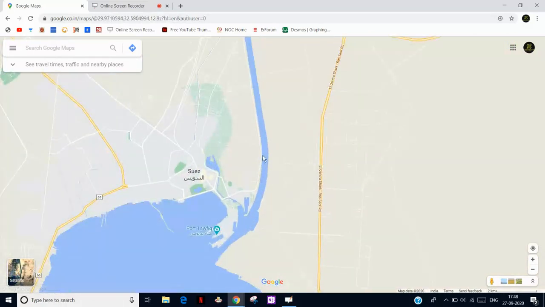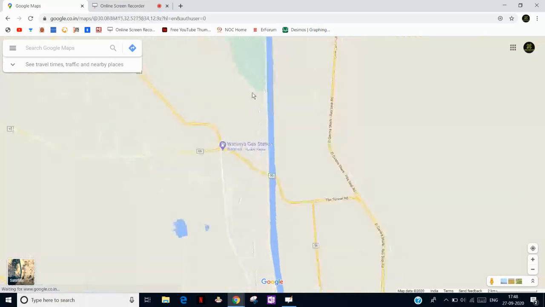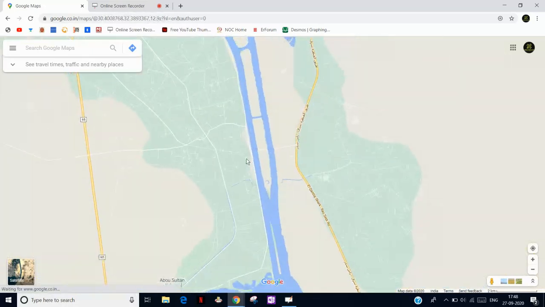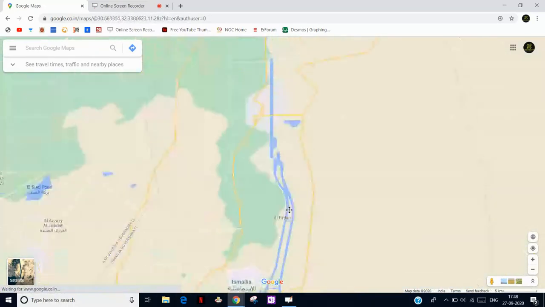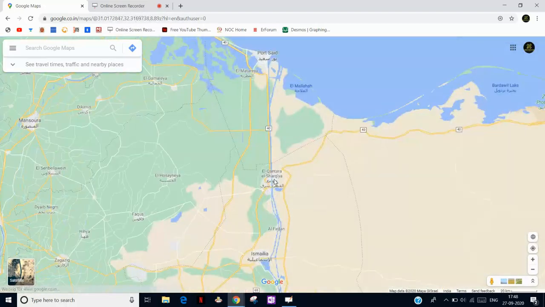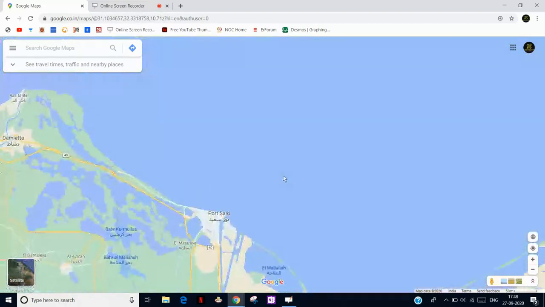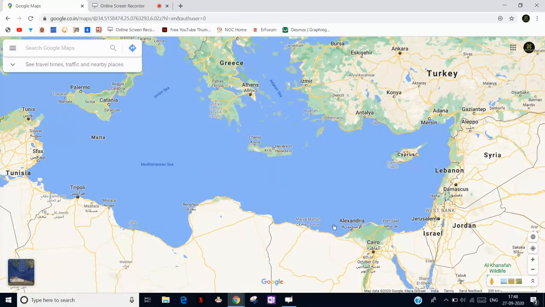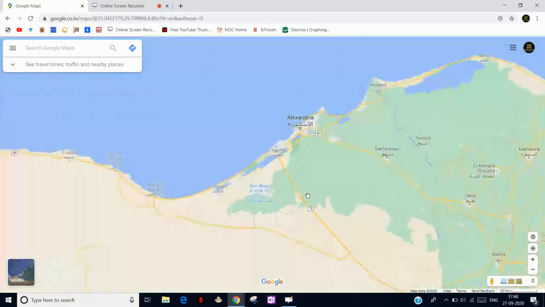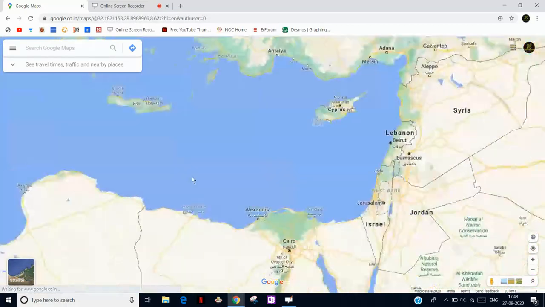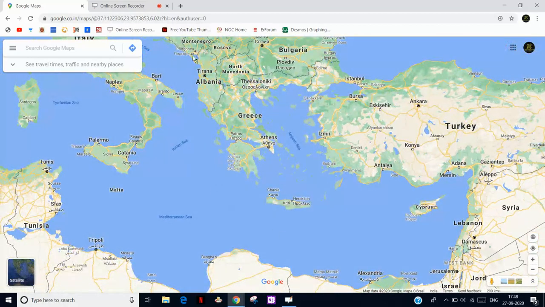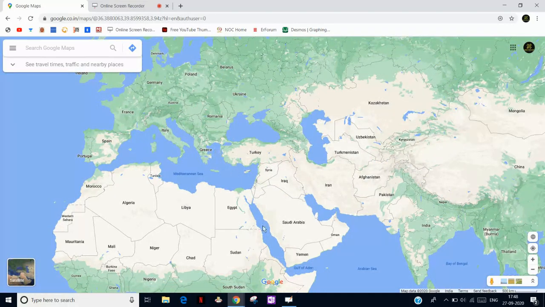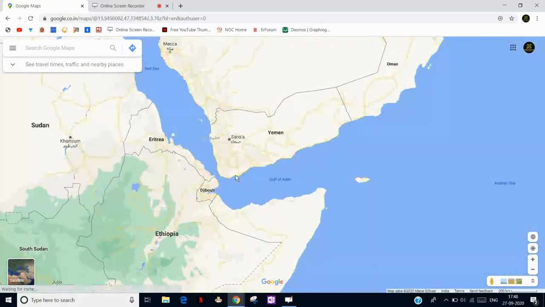In a very small view you cannot see it, but as we zoom out, this is the way. This small water canal goes out and directly we come into the Mediterranean Sea. When we come out of the Suez Canal, you come out into the Mediterranean Sea, and here you can trade your cargo all over Europe. So this is very important from India's point of view.